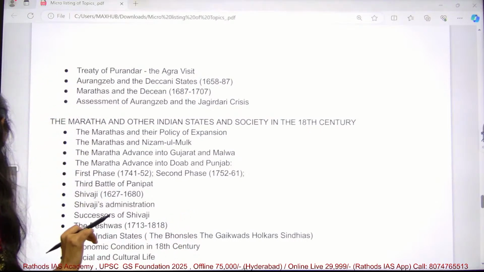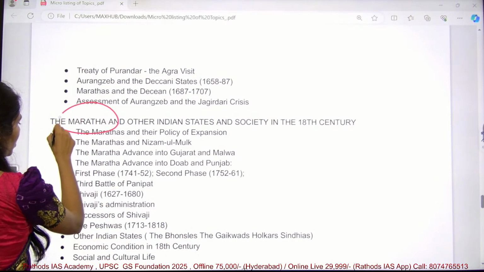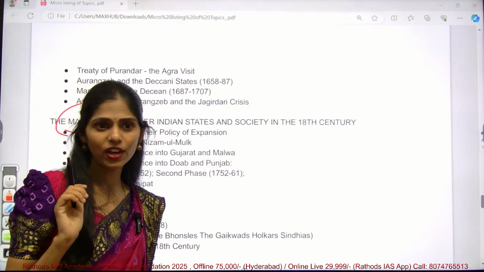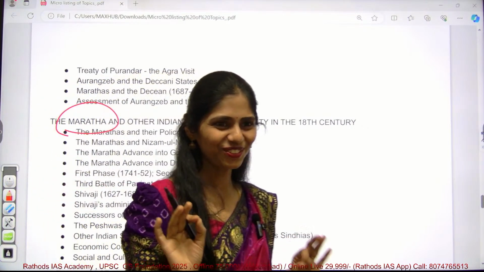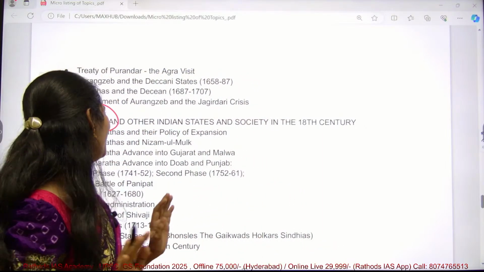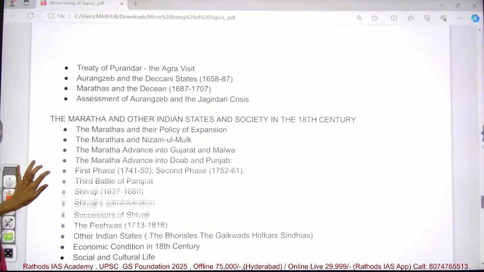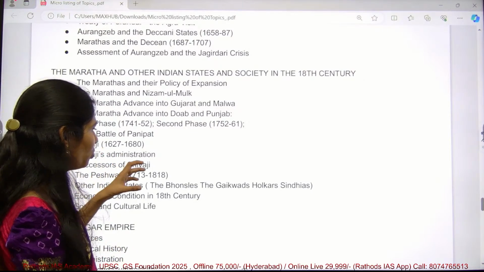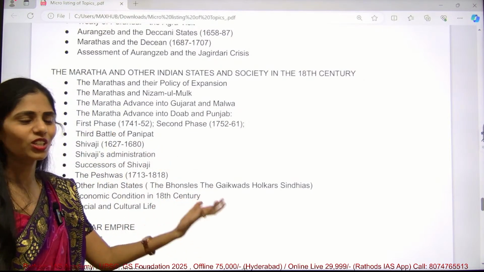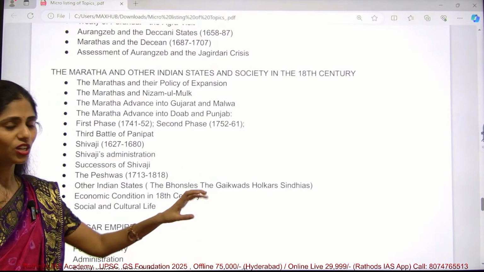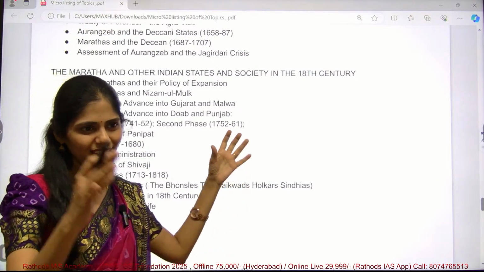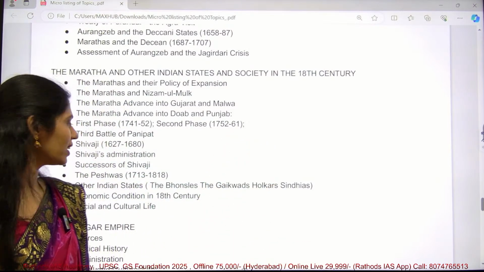And next one is other empires that you have to see from South India and Central India. So we have to know about Marathas. Do you know any person who is famous from Marathas? Shivaji. Yes, at least you know this. I am very happy. So in Marathas, especially Shivaji, the Peshwas, and you have to know who are the Bhonsles, the Gaikwads, the Holkars and Sindhyas. So between these people only they used to have wars, within the same community.